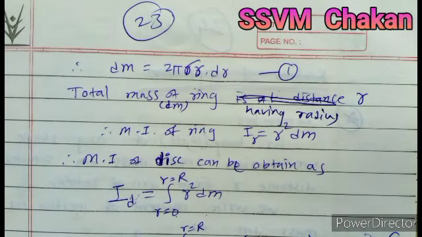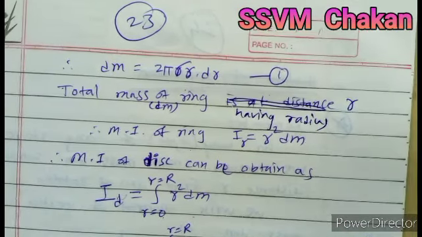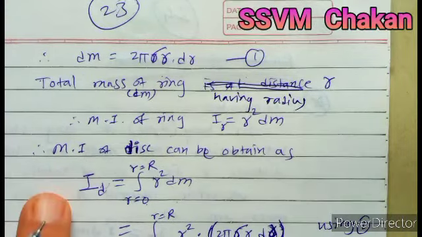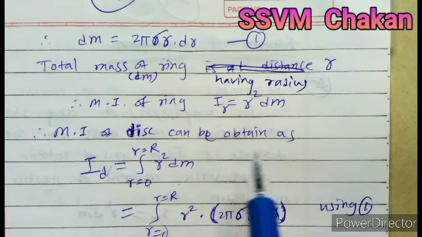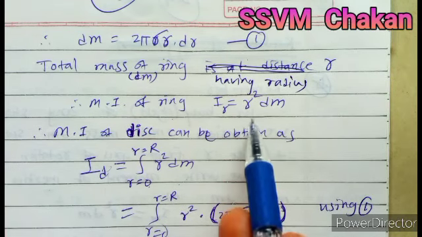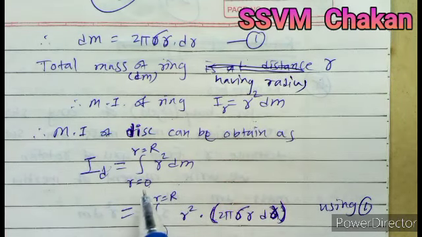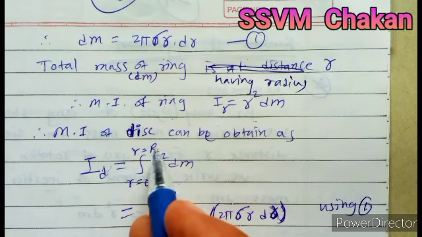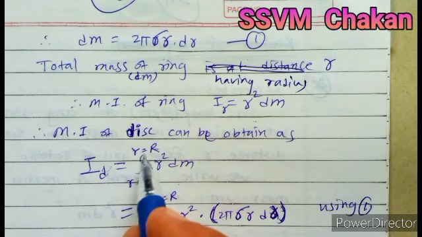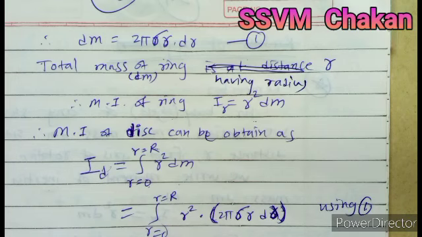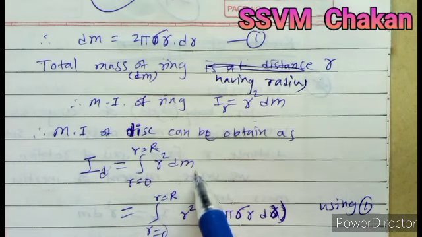So moment of inertia of a ring is equal to r square into dm. Moment of inertia of a disk can be obtained by using integration of above. Rings are inserted one inside the other. First ring having a radius 0, last ring having a radius capital R. So integration varies from small r equals 0 to small r equals capital R, of r square dm.